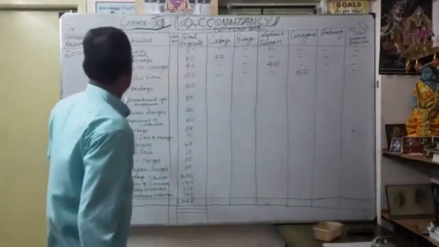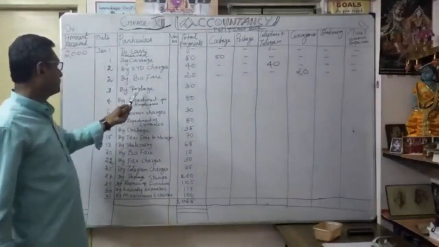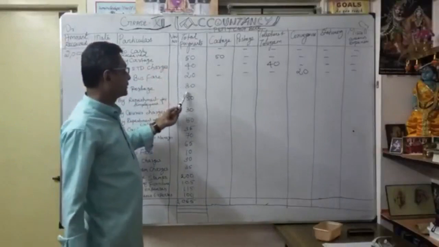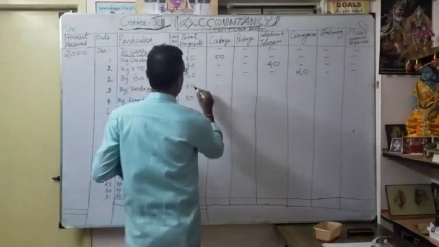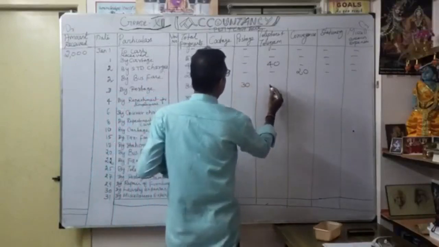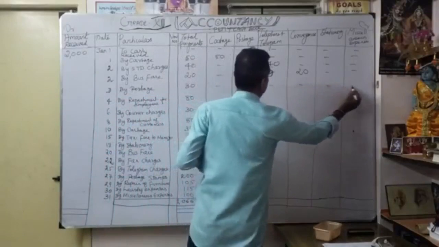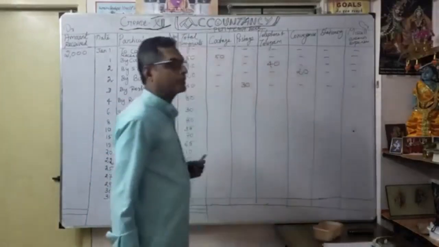Thereafter, by postage, clearly given, January 3, by postage. The total payment is 30 rupees. Which column are you going to write in? Here nothing, so I have put 30 rupees under postage, 30 rupees. Here naturally dash, dash, dash, dash. Understood? Under postage I have to write. You understood, one by one.